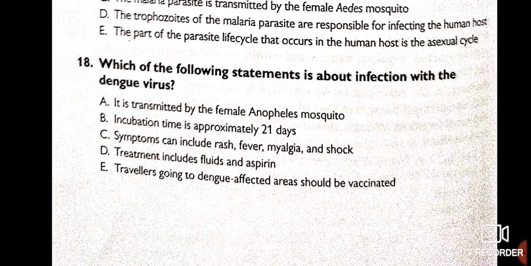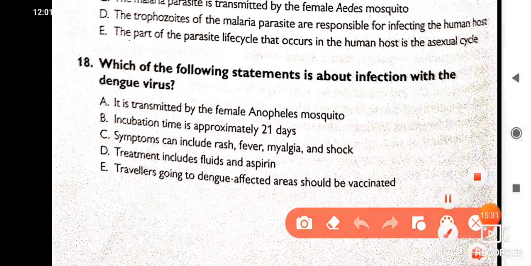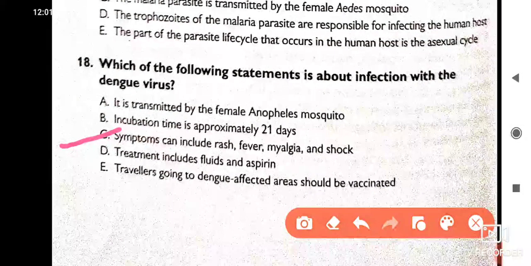Which of the following statements is about infection with dengue virus? The female Anopheles mosquito is for malaria. Incubation time is approximately 21 days? No, dengue is not 21 days, it's nearly 7 days. Symptoms can include rash, fever, myalgia, and shock. Of course, yes. Treatment includes fluids, yes, but not aspirin. Should travelers going to dengue-affected areas be vaccinated? No. So C is the right answer. Okay.